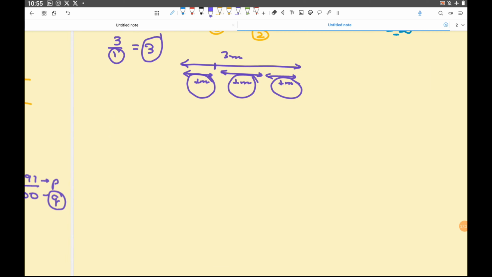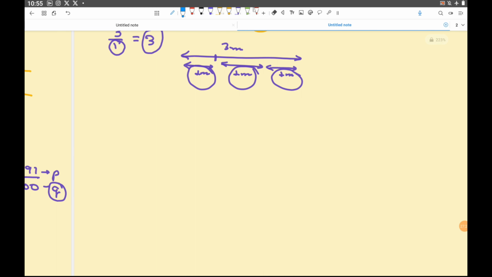Okay, let's do something more. 5 divided by 2. What does this mean? It means you had something which was 5 centimeter long. This complete was 5 centimeter. Sorry, I'll delete this. This was 5 centimeter, and then you are breaking it in parts of 2 centimeter.